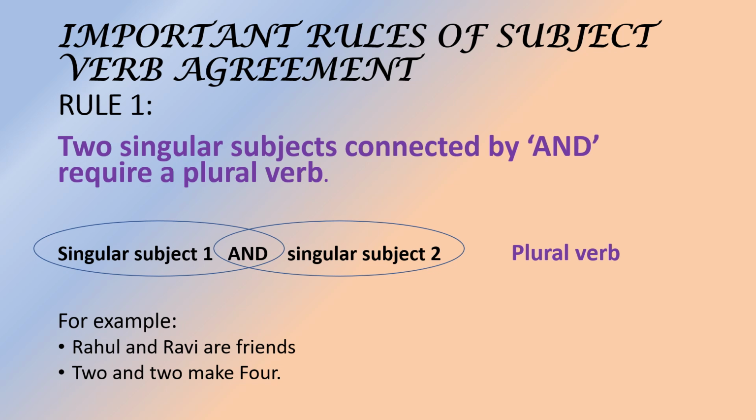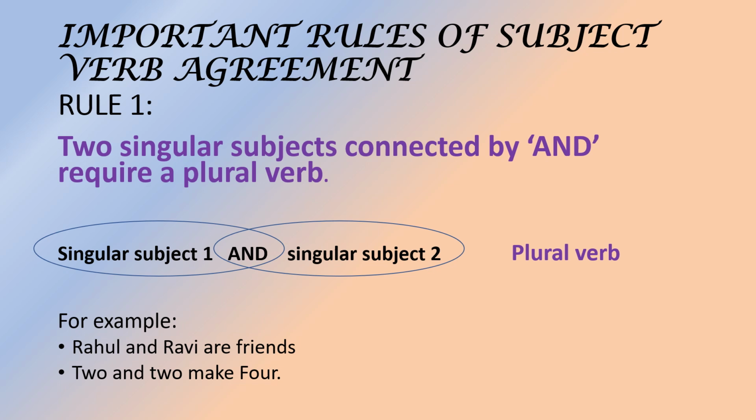Singular subject 1 and singular subject 2 combined with and always uses plural verb. Okay. For example, Rahul and Ravi are friends. So here Rahul is singular and Ravi is singular, but they are both, two subjects are there and combined with and. So we have used the word are here, that is plural verb.